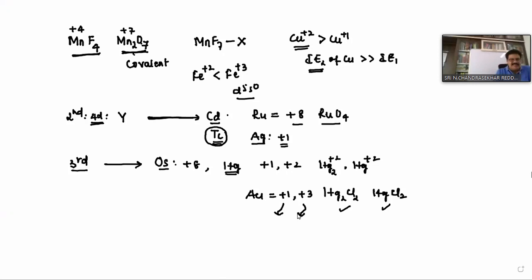These are the oxidation states exhibited by 3d, 4d, and 5d elements. Secondary group elements, that is zinc, cadmium, and mercury, exhibit only the +2 oxidation state. Of course, there is an exception. These elements are considered d block elements, but not transition elements, because in them only one shell is incomplete.